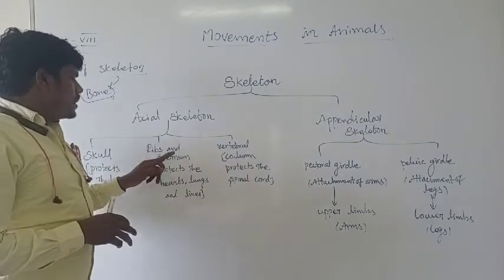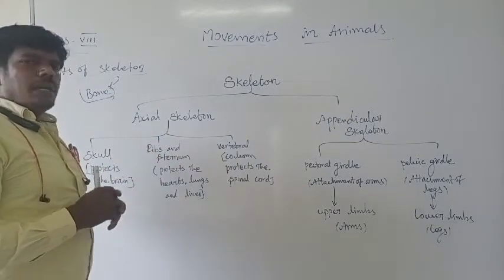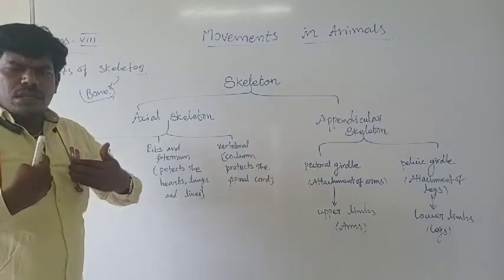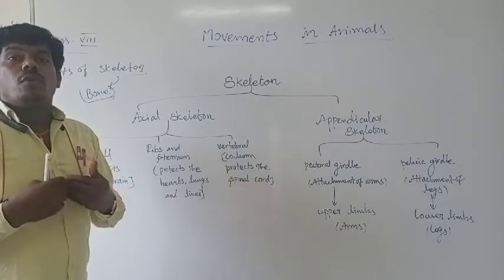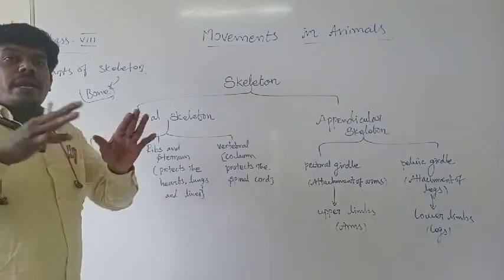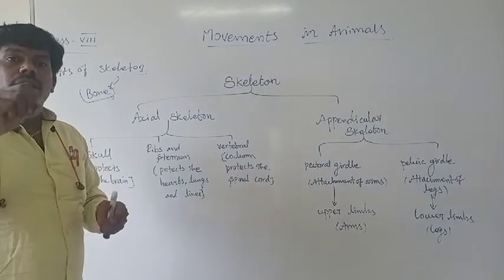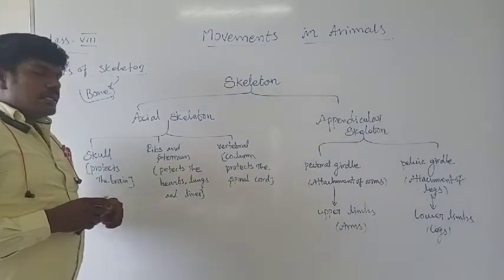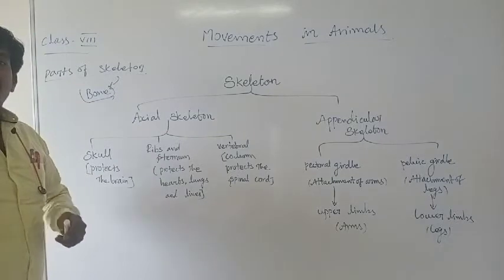And then rib and sternum. I explained before that the ribs are the chest bones. In the front of the chest there are 12 pairs of bones, but only one pair is not connected to the sternum. That's the reason they mention rib and sternum. The sternum means they are connected at a particular point.